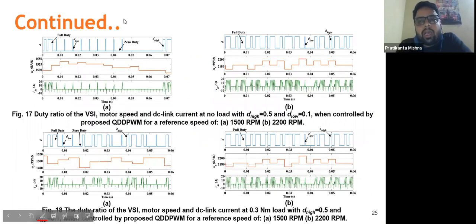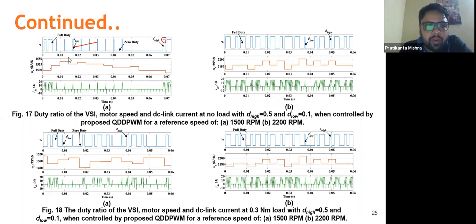Now I have shown how the controller is performing, that is, how the duty ratios are varying based on the speed and the current. This is the DC link current and this is the omega R value. I have taken 0.5 as the high duty ratio and 0.1 as the low duty ratio, just to show the difference between high and low. So this is the 0.5 duty ratio, that is the high, and this is the low duty ratio. As you can see, the reference here is 1500 RPM.